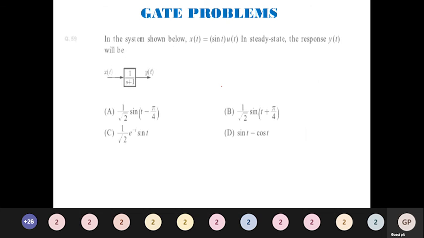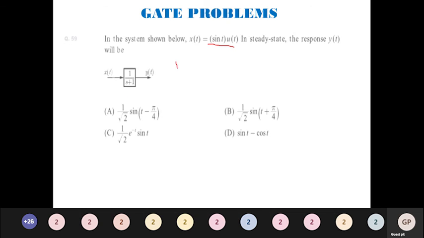For the system shown below, x of t is equal to sin t u of t, and in steady state, what will the response y of t be? What is given? They have given x of t is sin t u of t. Very good. H of s they have given as 1 by s plus 1. What is y of t? They are asking you.